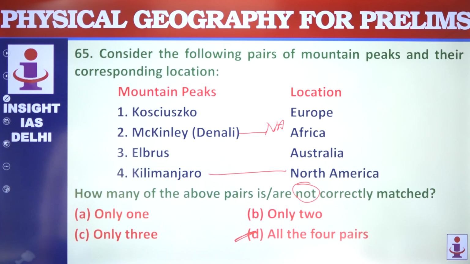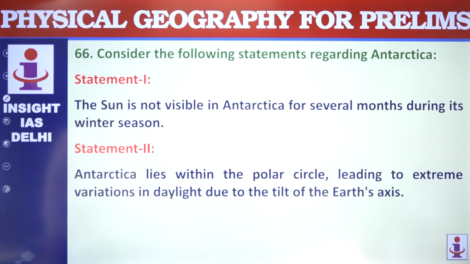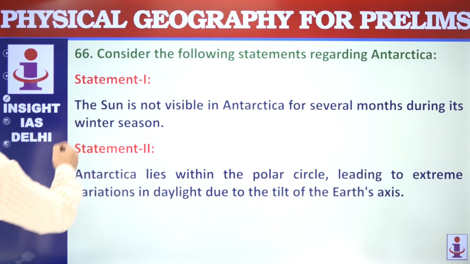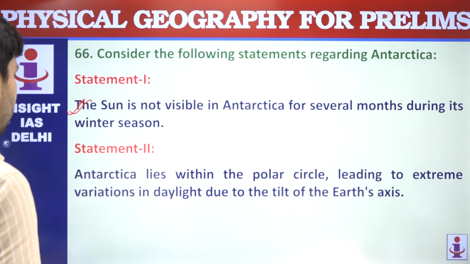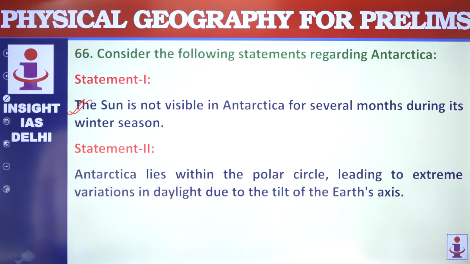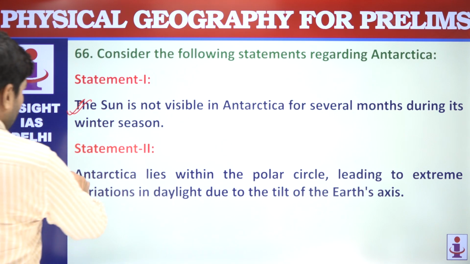The statement is: the sun is not visible in Antarctica for several months during its winter season. Antarctica lies within the polar circle, leading to extreme variations in daylight due to the tilt of Earth's axis. Yes, this statement is also correct.